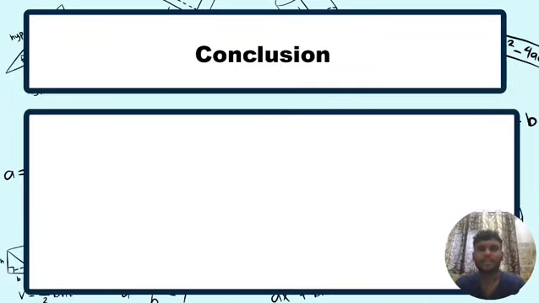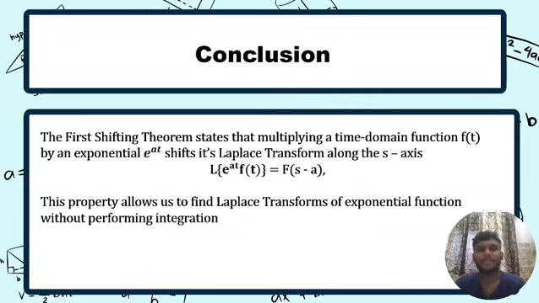So here is a short conclusion on the first shifting theorem. In simple words, the first shifting theorem says that if we multiply a function by e raised to at, its Laplace transform just replaces s by s minus a, and this makes it easy to find the Laplace transform of exponential terms without doing any integration.